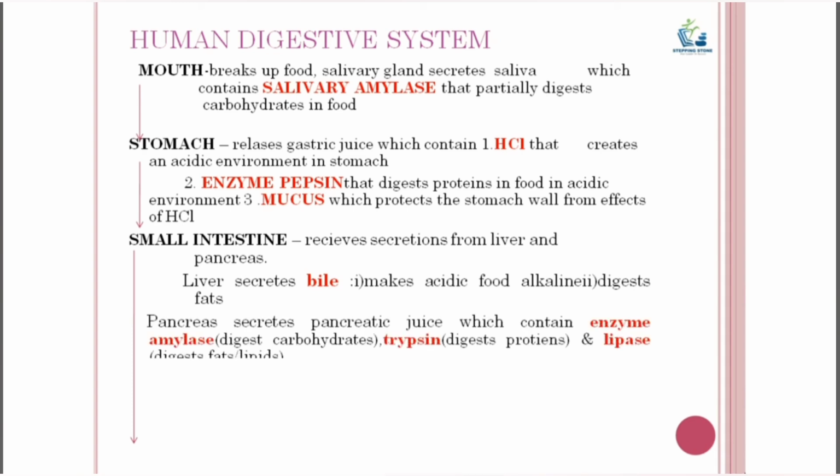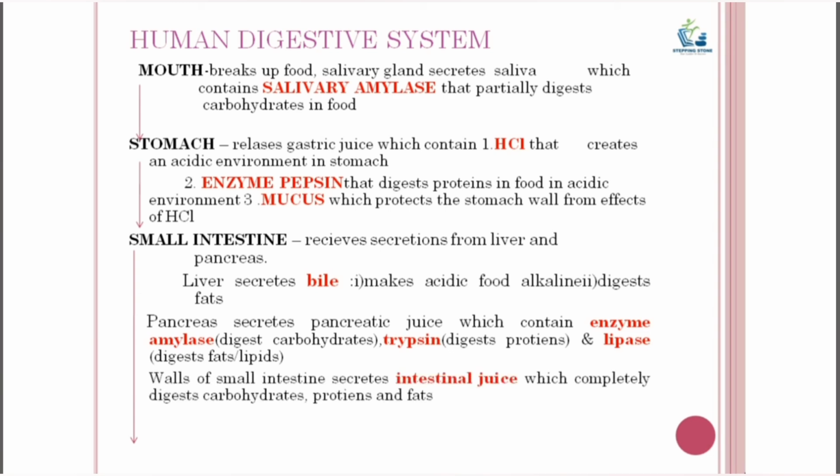Now, the pancreas is a large gland which lies parallel to and beneath the stomach. It secretes pancreatic juice which contains digestive enzymes like pancreatic amylase, trypsin and lipase. The enzyme amylase breaks down the carbohydrates, the enzyme trypsin digests the proteins, and the enzyme lipase breaks down the fats or lipids present in the food.